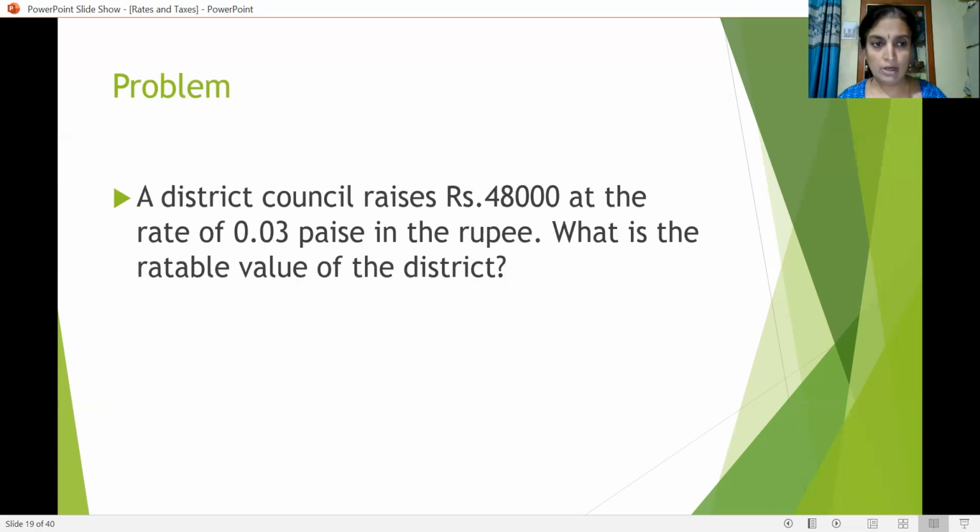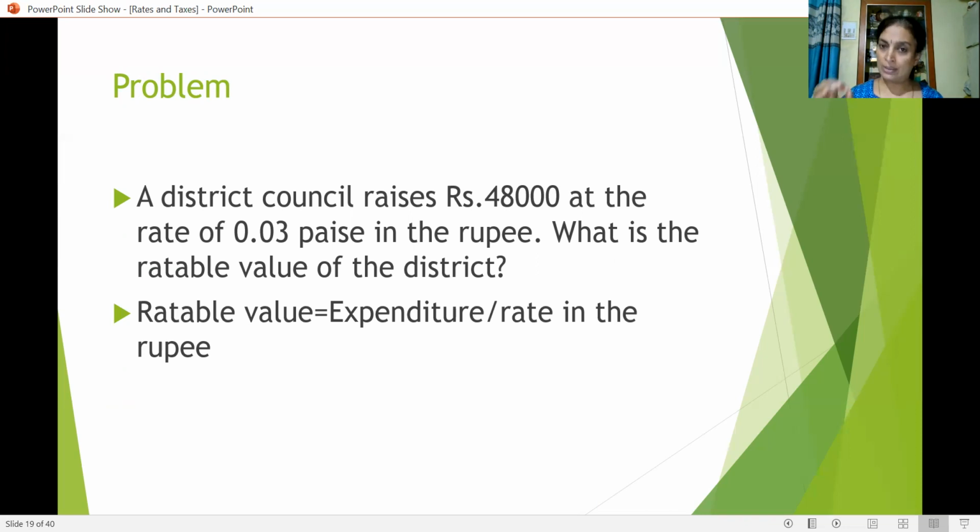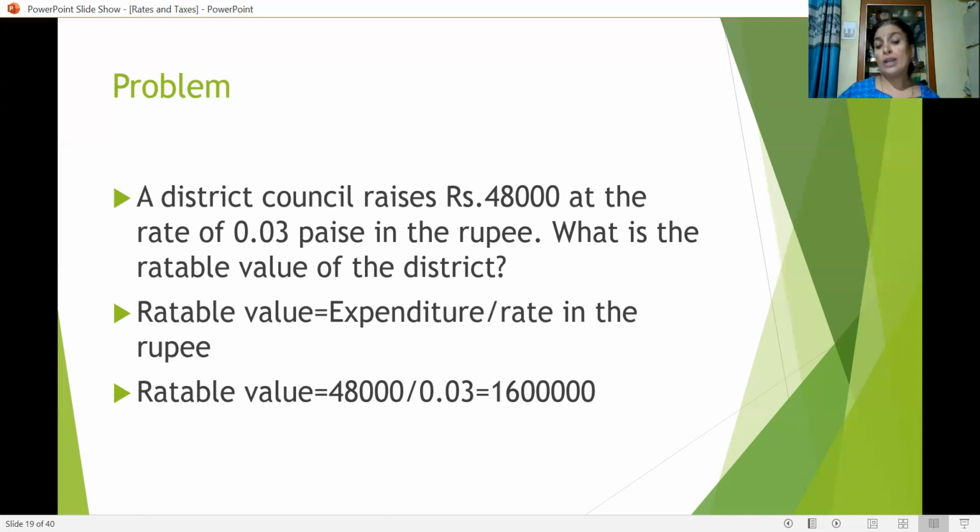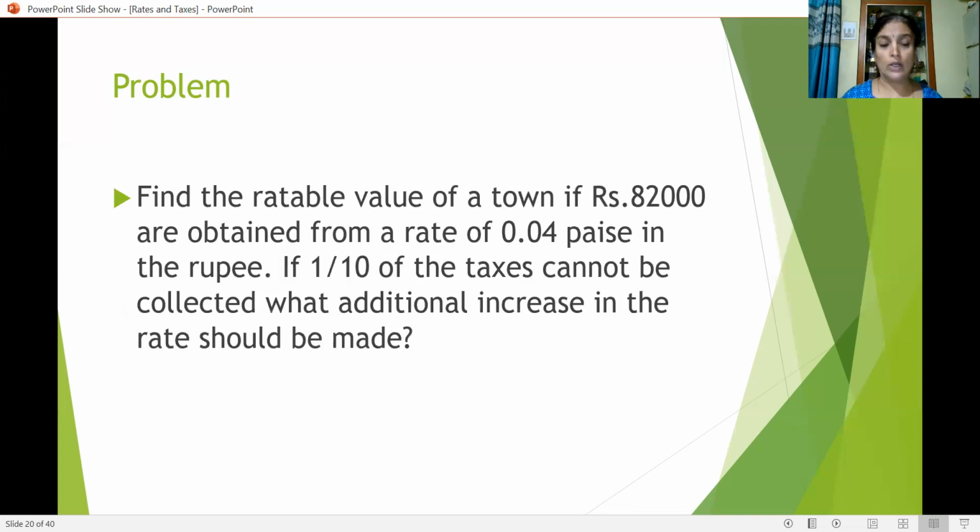We have to calculate. A district council raises rupees 48,000, the collected amount, at the rate of 0.03 in the rupee. So the rate is given, and the amount collected is also given. What is the rateable value? Rateable value is equal to expenditure divided by rate in the rupee. That is 48,000 divided by 0.03. So the rateable value here is 16 lakh. Okay, I hope you have understood how the problem is calculated.